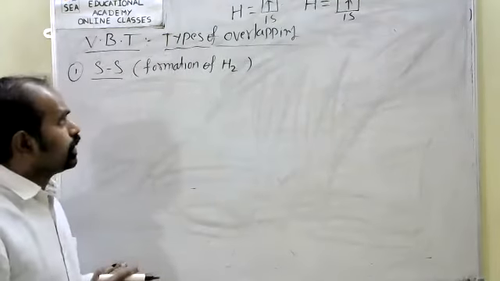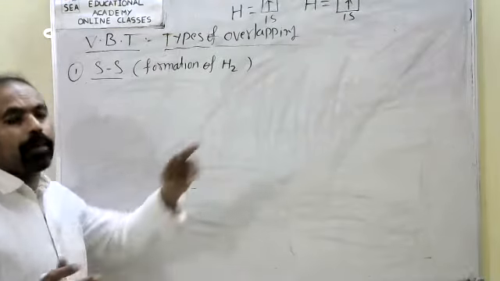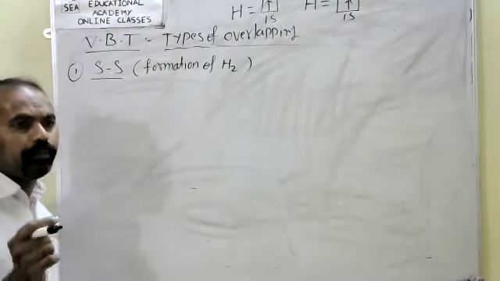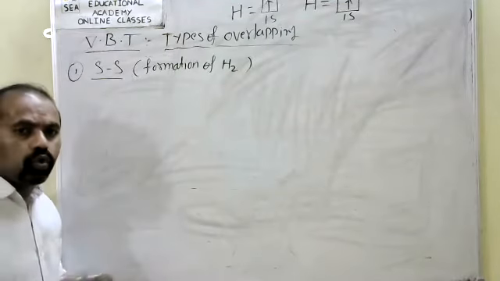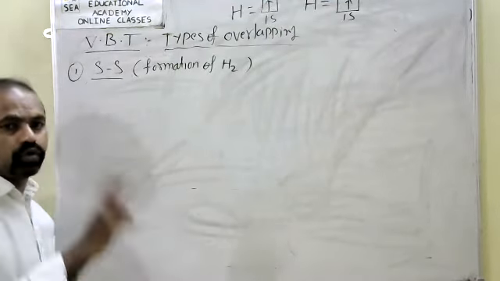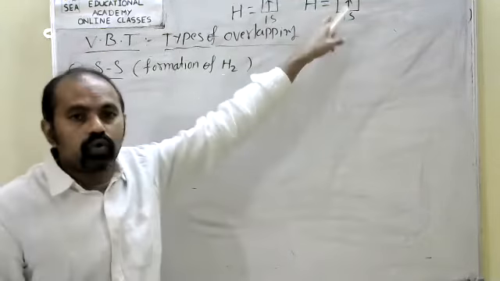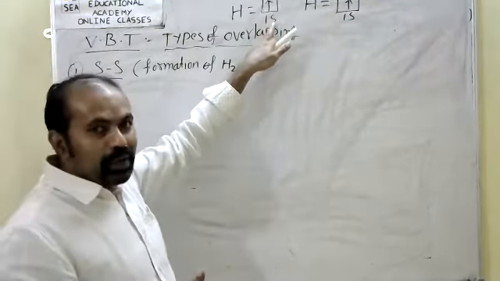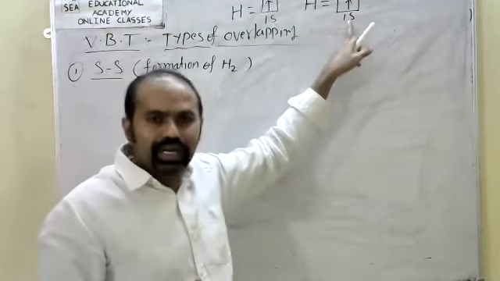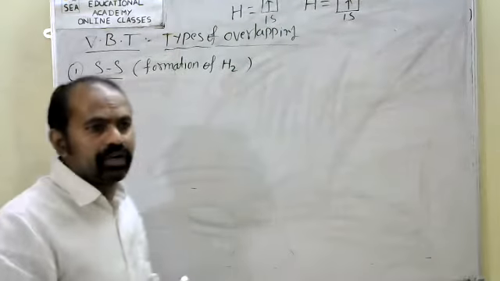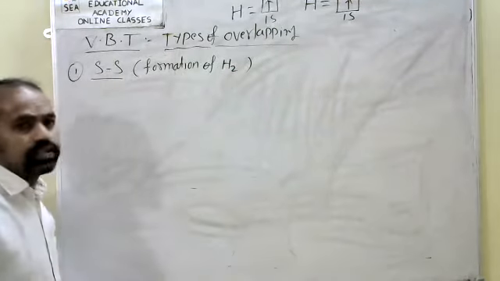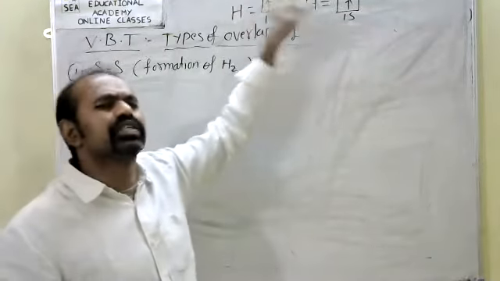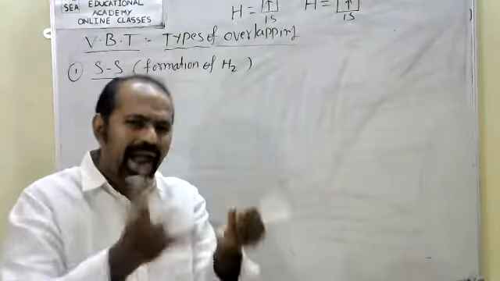Now listen, the overlap between two half filled s orbitals, s orbitals of two different atoms, the first hydrogen and the second hydrogen, whatever the two atoms.